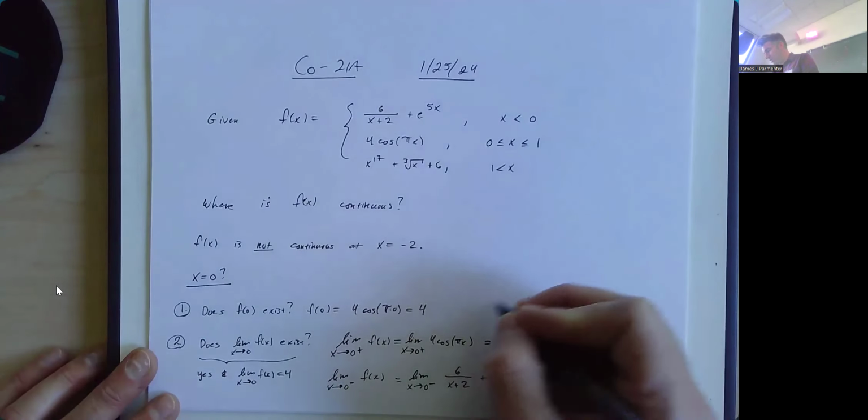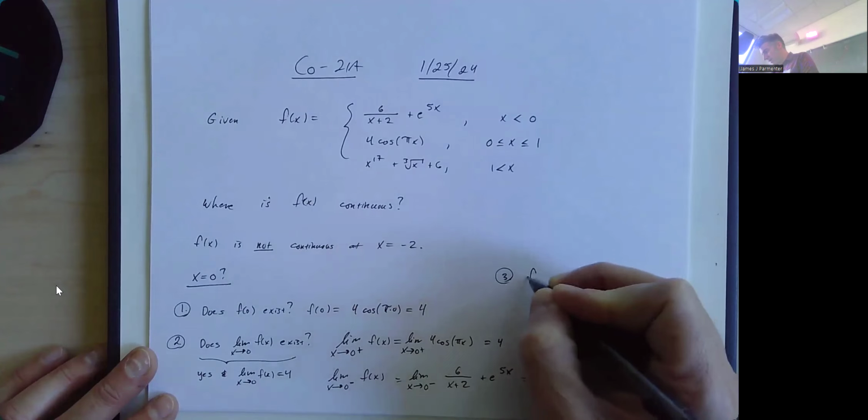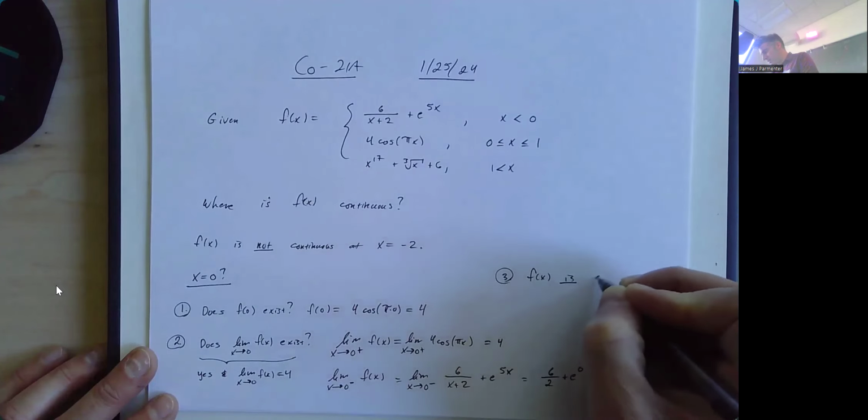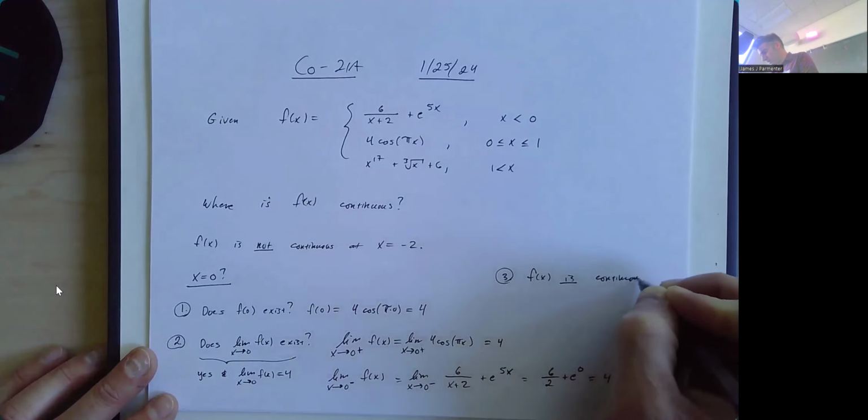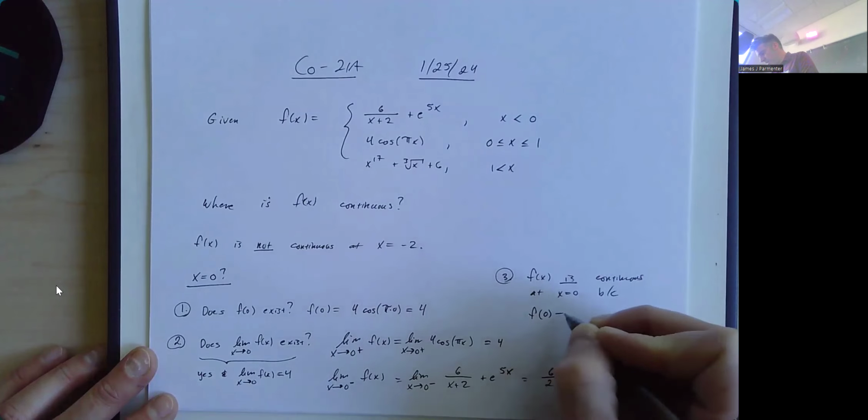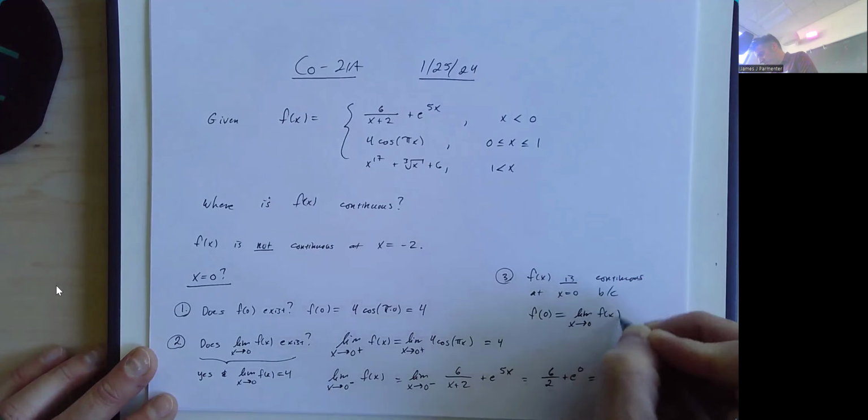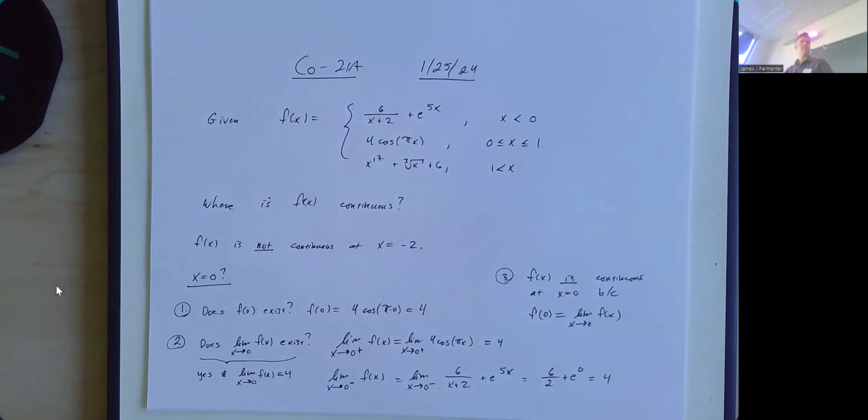So I would say part 3, f of x is continuous at x equal to 0 because f of 0 is equal to the limit as x approaches 0 of f of x. You could also mention it is equal to 4, but you don't actually need to state what the value is. You just need to know that the function value and the limit value are the same number.